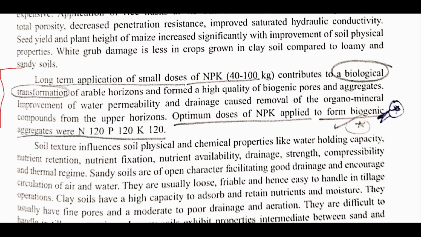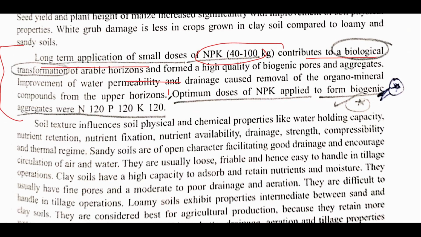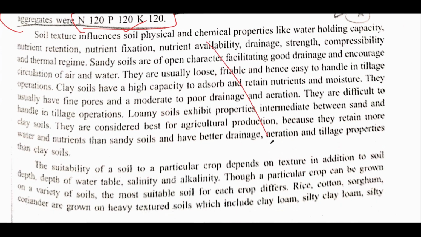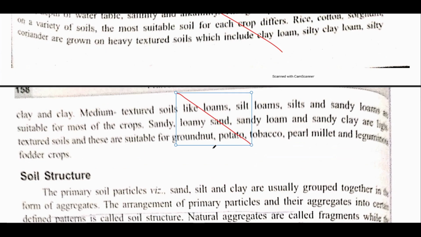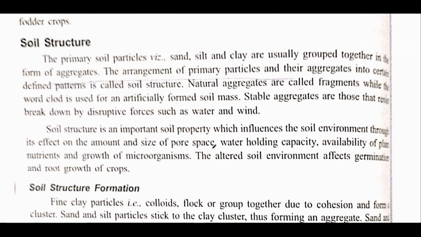Same again. Just remember that in terms of long-term application of small doses of NPK, meaning if I have to apply NPK for a long term, only then will there be a biological transformation of various horizons. Alright, and the optimum dose of NPK that has to be applied is 120, 120, 120, meaning all in equal proportions. After that, you can skip this. This is not important. Again, you can skip this also. You can skip this part also.